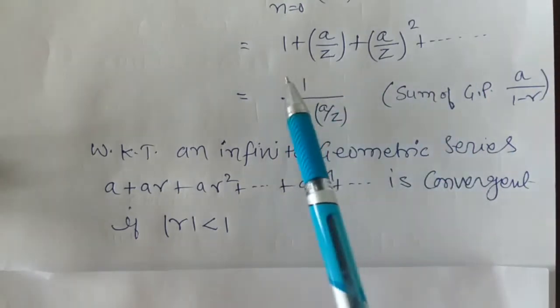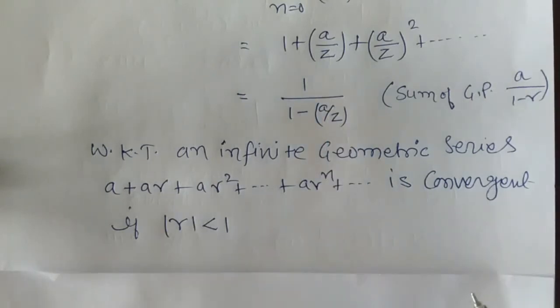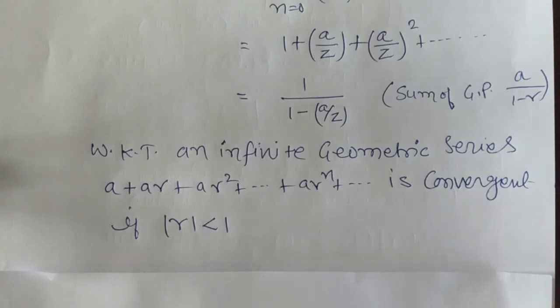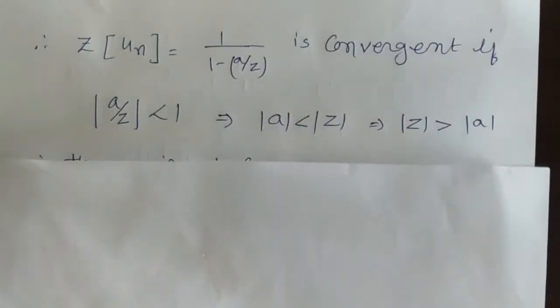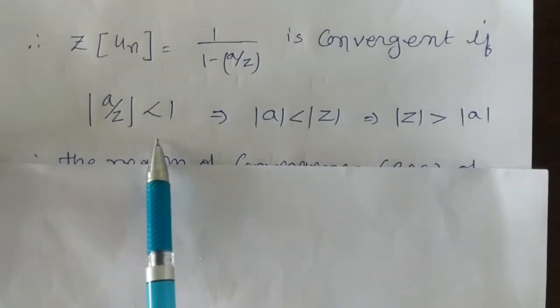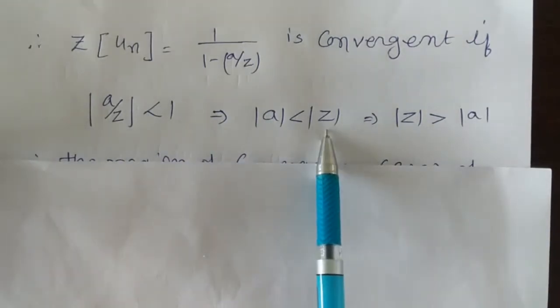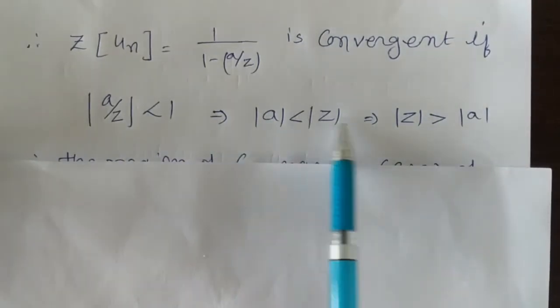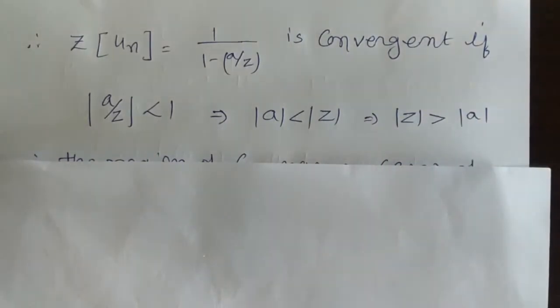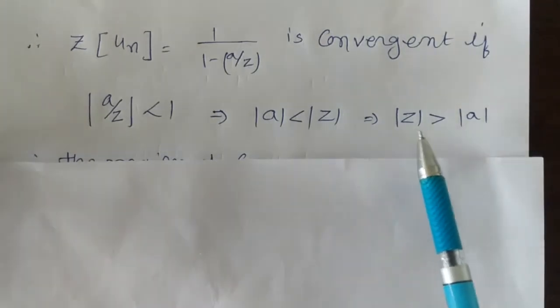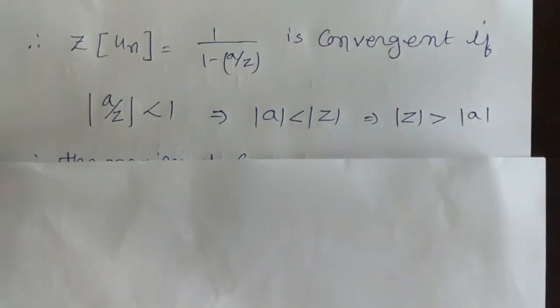Now in this case the common ratio is a by z. So this infinite series will be convergent if mod of a by z is less than 1, which implies mod a is less than mod z, which implies mod z is greater than mod a. So the series is convergent if mod z is greater than mod a.